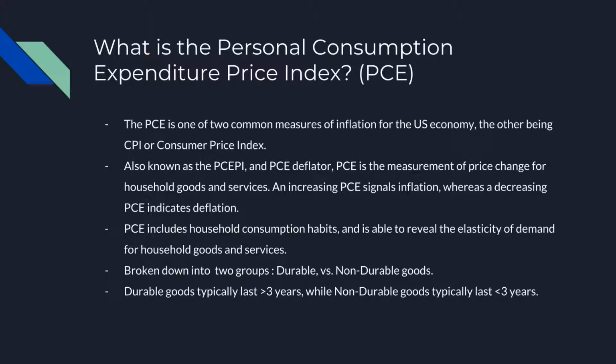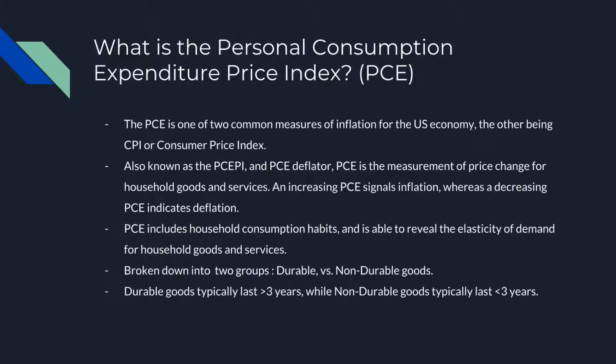PCE also measures household consumption habits, and it's able to reveal elasticity of demand for household goods and services. You can see this when a small change in price drastically reduces the amount of a good or service purchased, and also vice versa. The PCE is broken down into two groups of goods, durable versus non-durable goods.